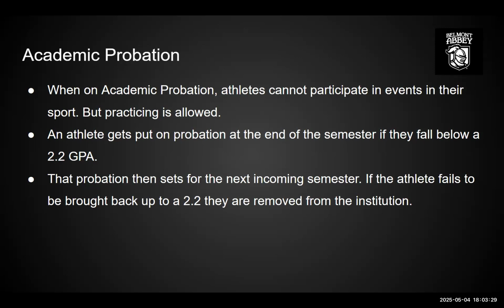When a student is on academic probation, it is prohibited for them to participate in events or games for their sport, but this does not include practice. Now, unless the student is not following these rules or complying with their advisors, they can be withdrawn from practice as well. Probation is when an athlete fails to meet a 2.0 GPA in Division II, though the sliding scale can range to a 2.2. Falling below the 2.0 after the semester of being on probation gets you removed from the university.